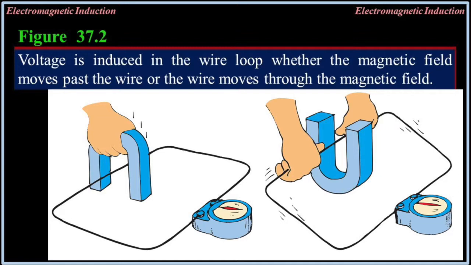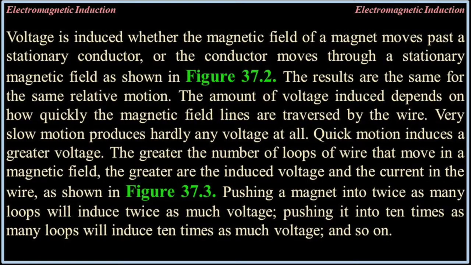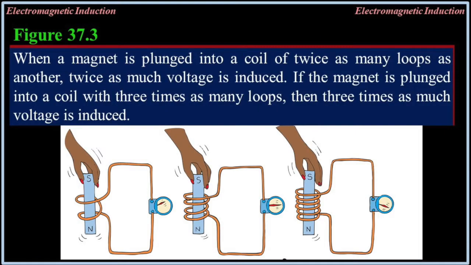The amount of voltage induced depends on how quickly the magnetic field lines are traversed by the wire. Very slow motion produces hardly any voltage at all. Quick motion induces a greater voltage. The greater the number of loops of wire that move in a magnetic field, the greater are the induced voltage and current in the wire, as shown in figure 37.3. Pushing a magnet into twice as many loops will induce twice as much voltage. Pushing it into 10 times as many loops will produce 10 times as much voltage, and so on.